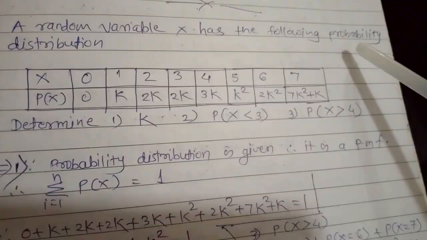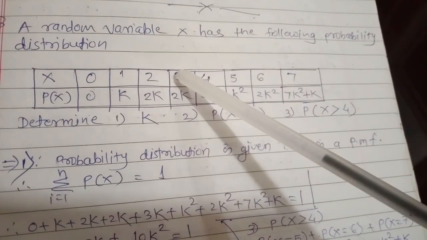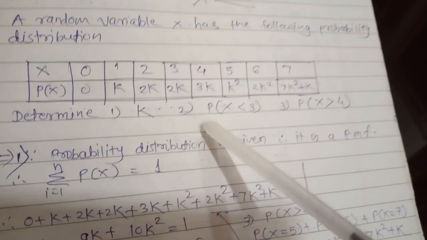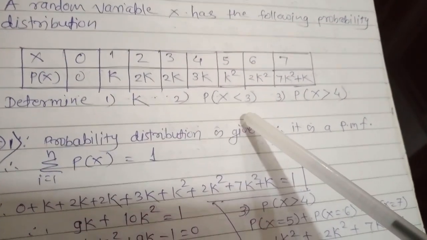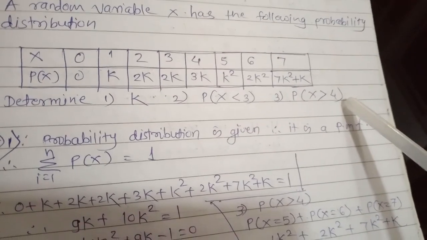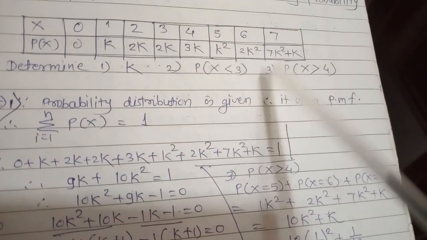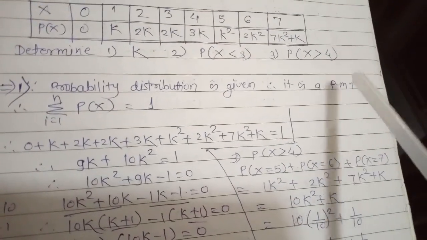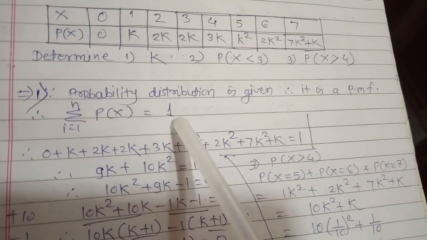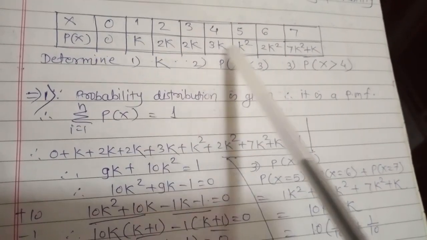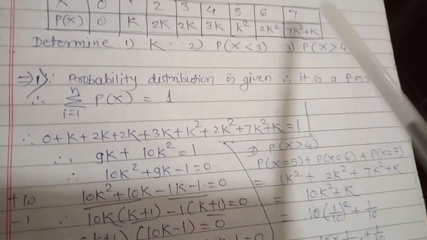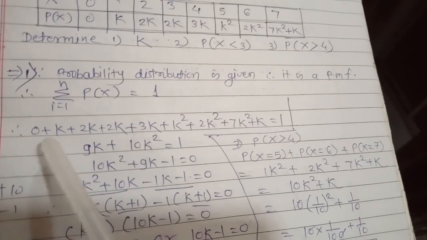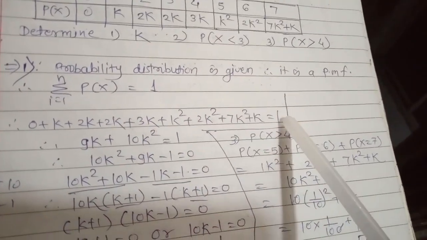A random variable x has the following probability distribution. You are given this table, and you have to find k, the probability of x less than 3, and the probability of x greater than 4. First, the probability distribution. This is a PMF, and a PMF satisfies the condition that the summation of all probabilities is 1. So the sum of all these probabilities must be 1. Here we write the sum of all these, which is equal to 1.